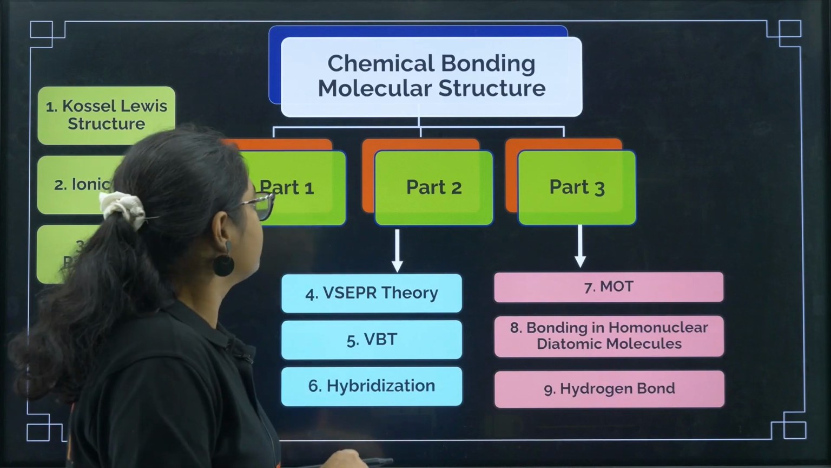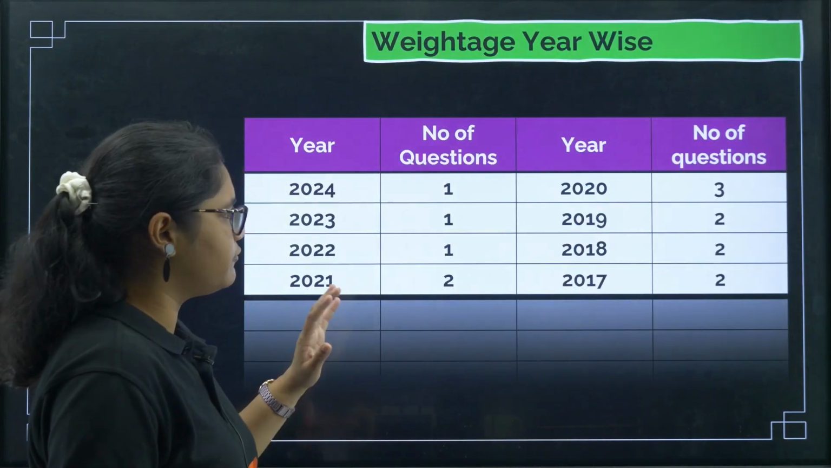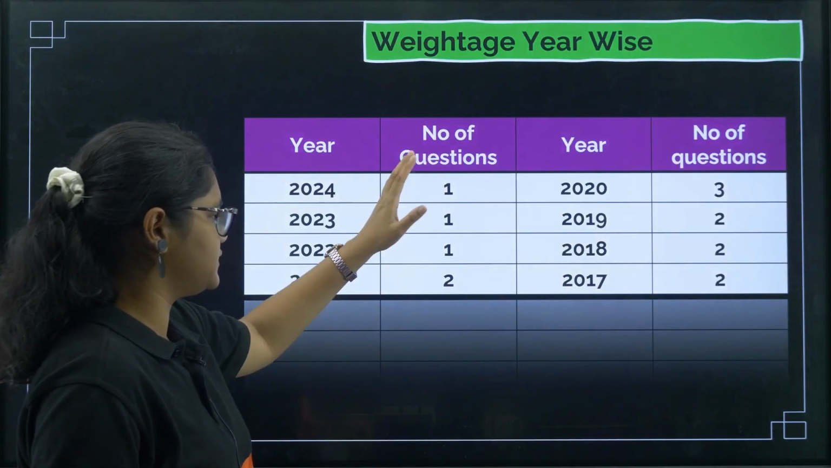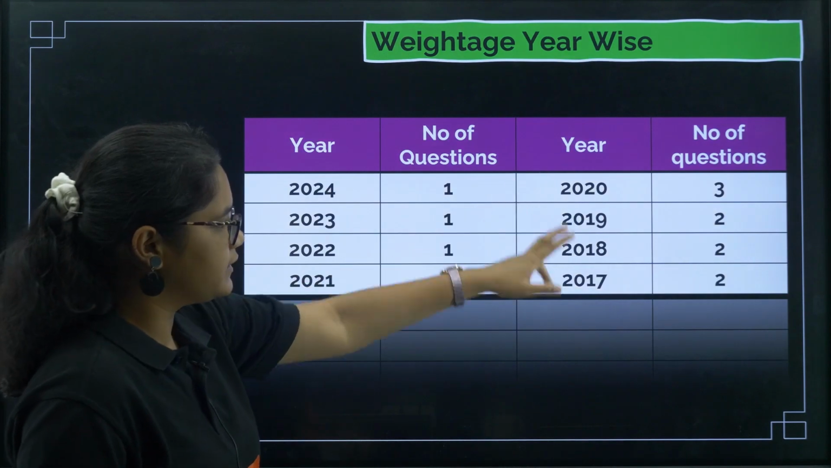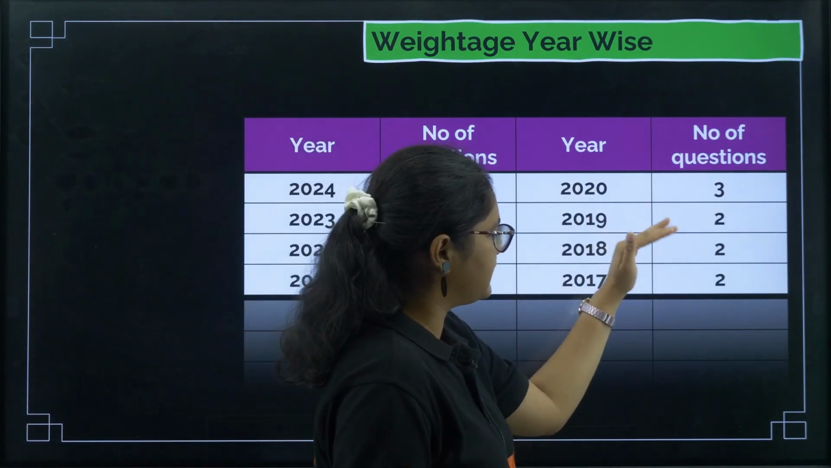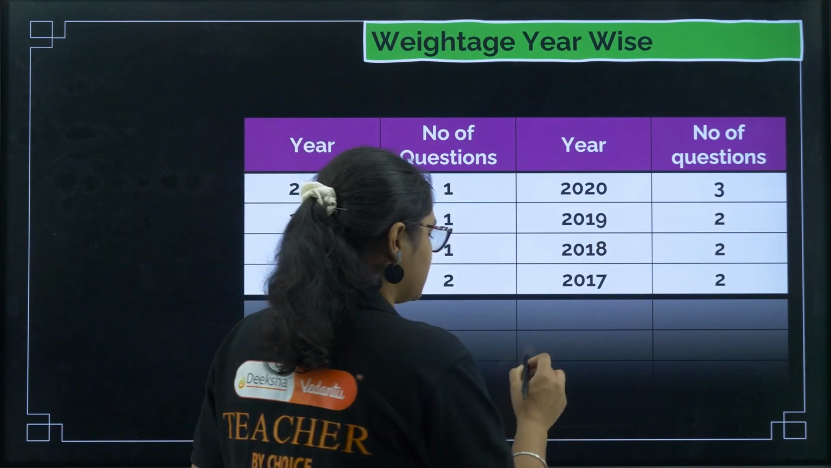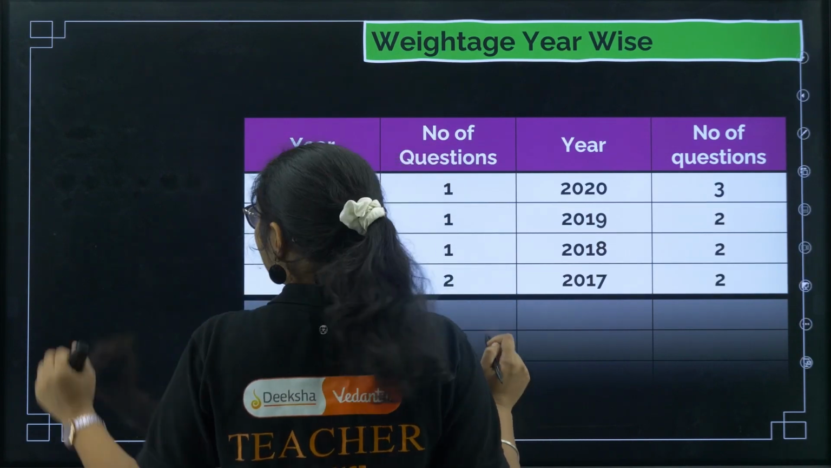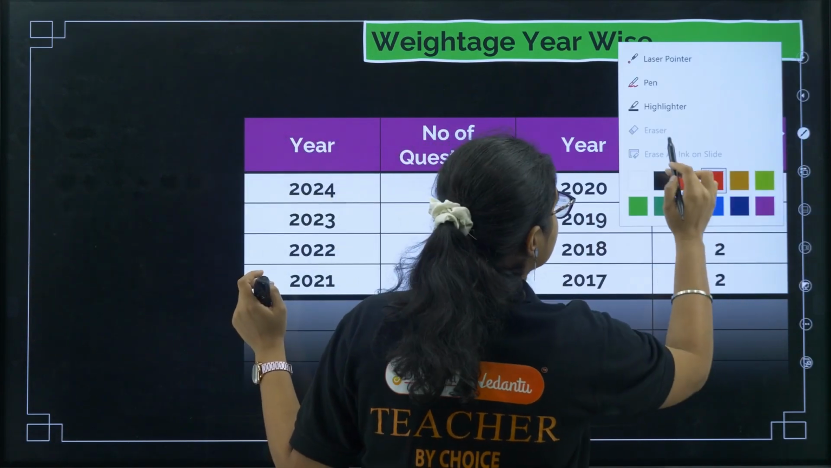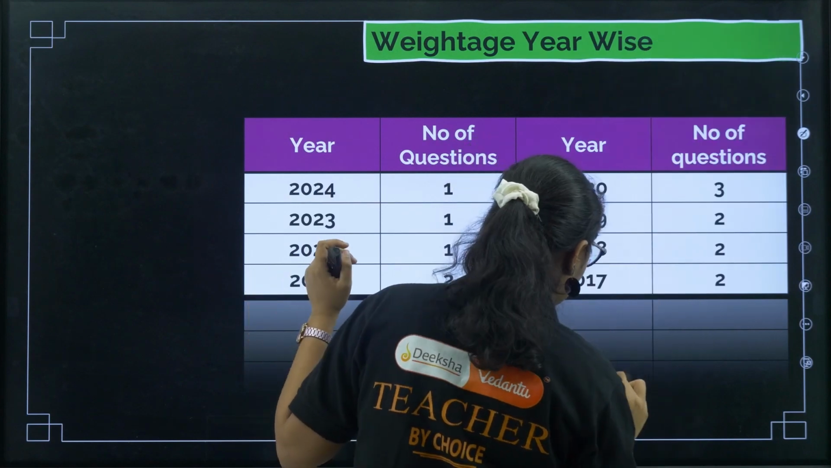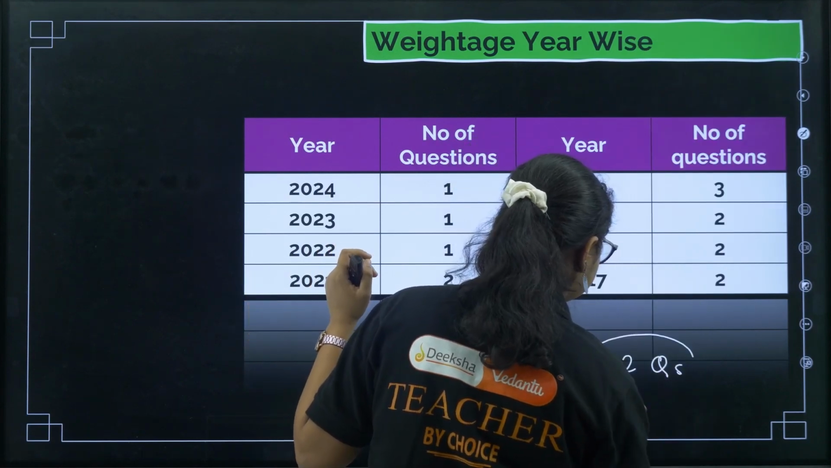Fine. Now if you see the weightage, in the past years you can see 1, 1, 1, 2, 3, then in the previous years 2017 to 19 it was continuously 2 questions being asked. So I can say you can easily expect 1 to 2 questions from this particular chapter.